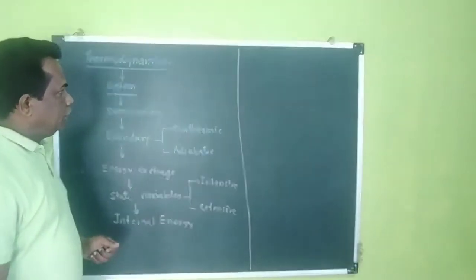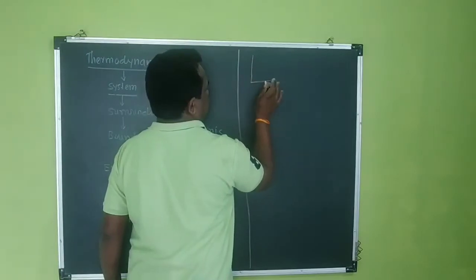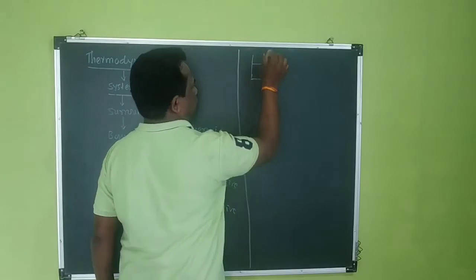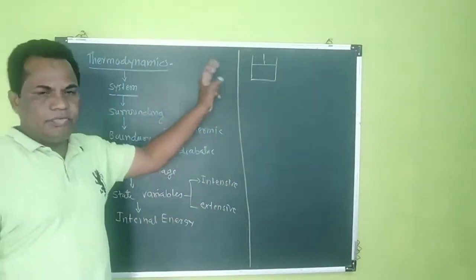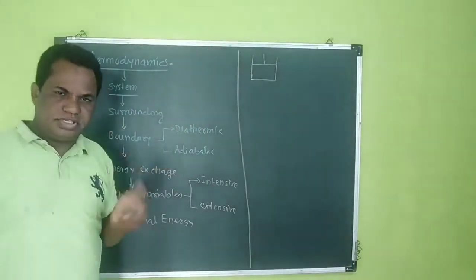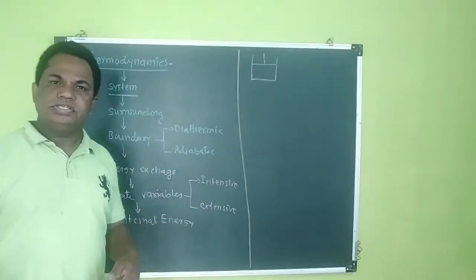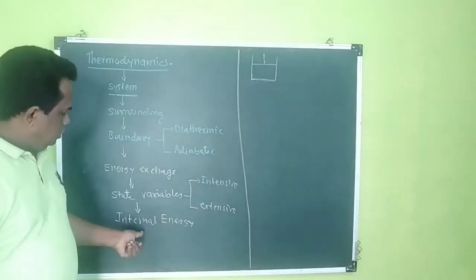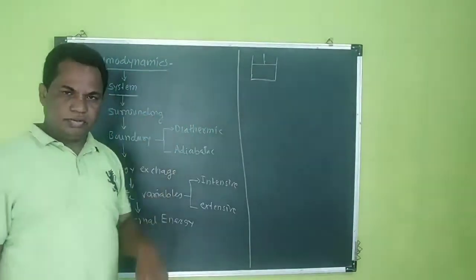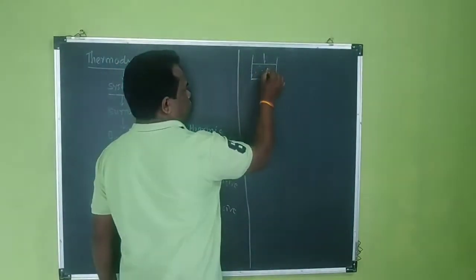Already we know that for a system, for simplicity, we consider a cylinder. As a simple form, we are going to see this; it is not always the thermodynamic system, but we suppose that this is a thermodynamic system. My sample is also a thermodynamic system. Anything in this room is also a thermodynamic system. But to study well, we are going to consider this as a thermodynamic system which consists of gas. Gas consists of a large number of molecules.